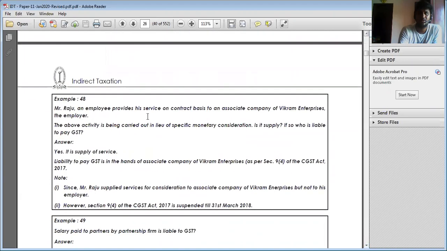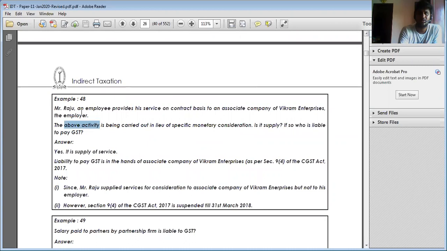Raju, an employee, provided services on contract basis to an associate company of Vikram Enterprises, the employer. The above activities are being carried out in lieu of specific monetary compensation. Is this regarded as supply? If so, who is liable to pay?